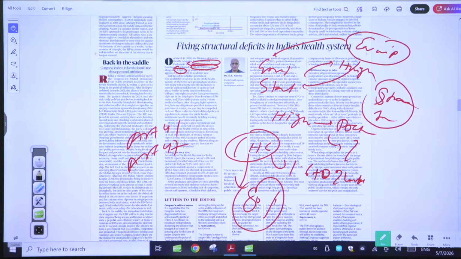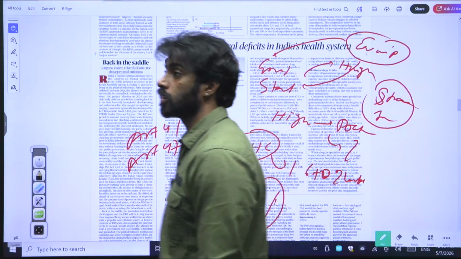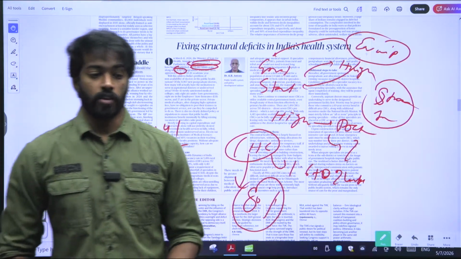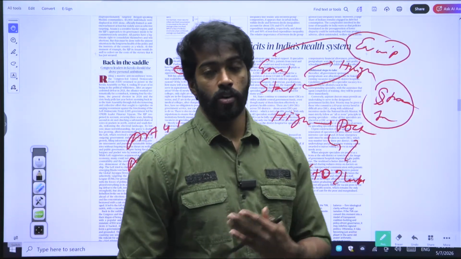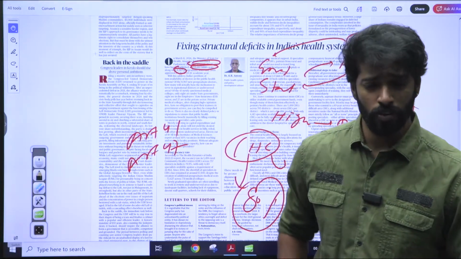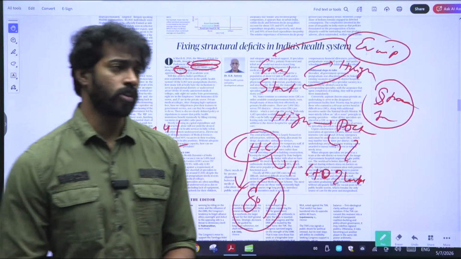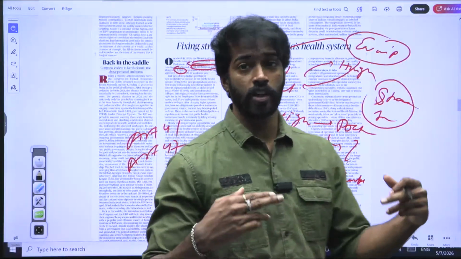Then you have public health in the state list. Then you have Article 39E and Article 39F. Both of these talk about how the health of workers, the women or the men, should not be abused, right? We have all of these. We have all the constitutional obligations. We have all the articles, and we have everything. But why isn't everything coming into play?